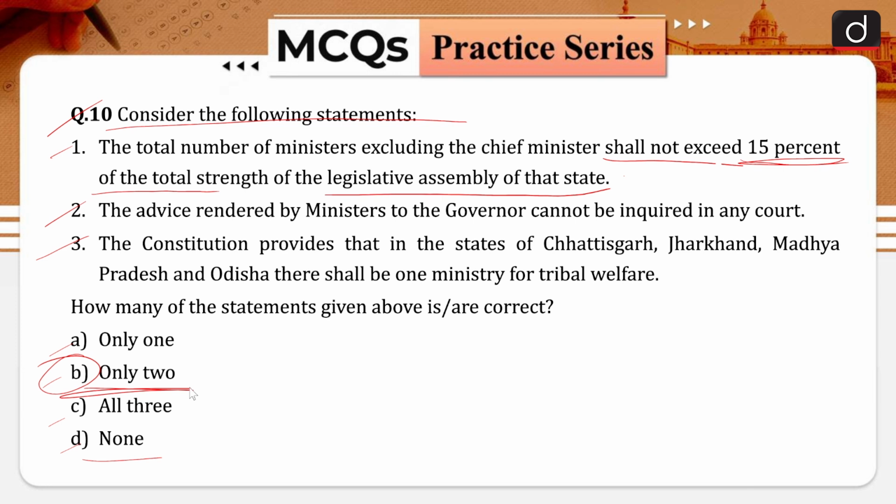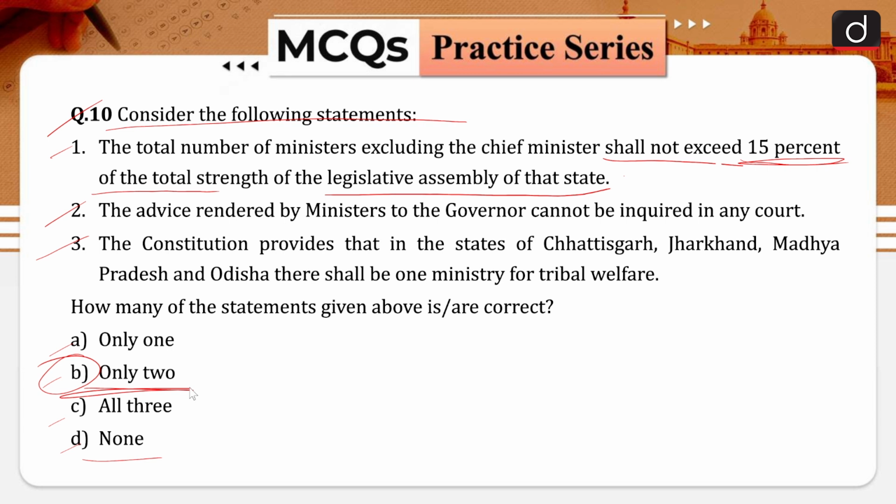The chief minister is appointed by the governor and the council of ministers are appointed by the governor on the advice of the chief minister. The constitution under article 164 provides that the total number of ministers, including the chief minister, in the council of ministers of a state shall not exceed 15% of the total strength of the legislative assembly of that state.